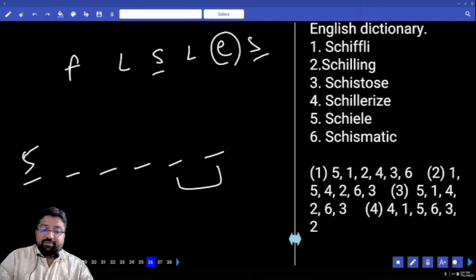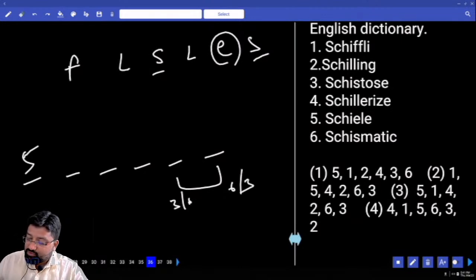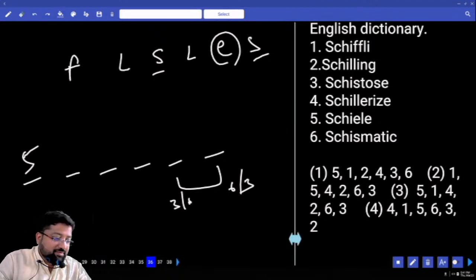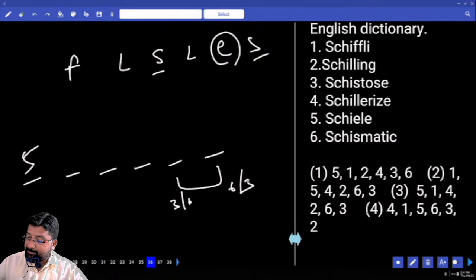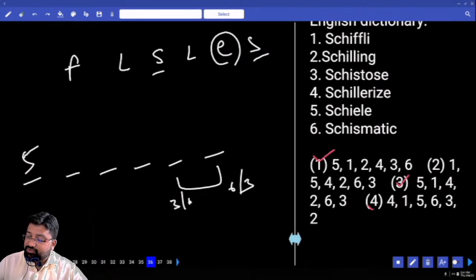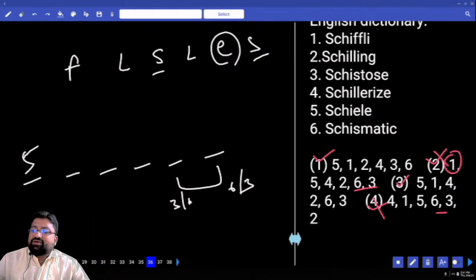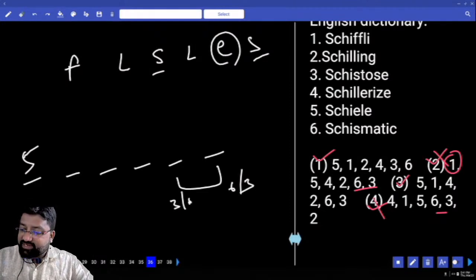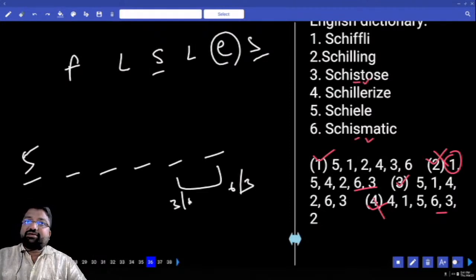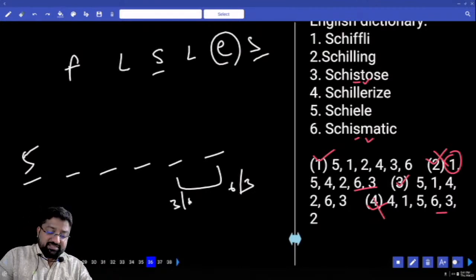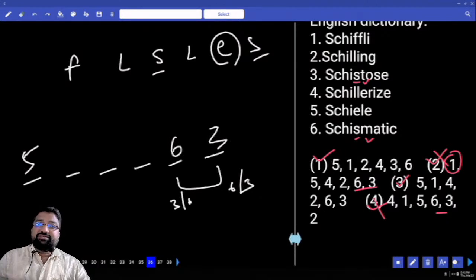These 2 places will be occupied by 3 and 6. 6 or 3. Look at the options. Where do you end? 6 or 3 or 3 or 6? In how many places do I see 6 or 3 or 3 or 6? 6, 3 ending is not there. The second one starts with 1. Why so much overwriting? We can just check 3 and 6: which comes first, 3 or 6? After S, what is the letter here? T. After S, what is the letter here? M. What comes first? 6 comes first, then 3. Start with 5, end with 6, 3. Which option is my answer?